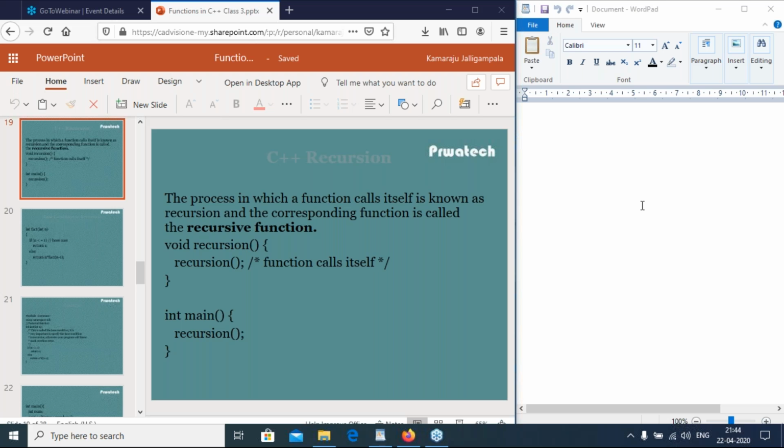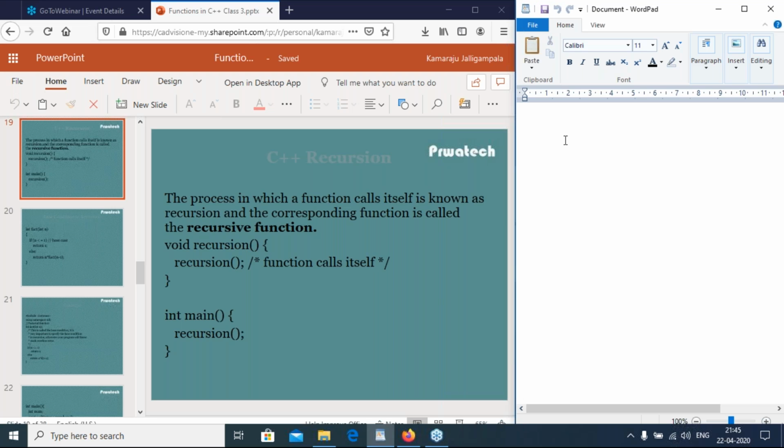So, C++ recursion. Recursion means a function calls itself. The process in which a function calls itself is known as recursion, and the corresponding function is called a recursive function.